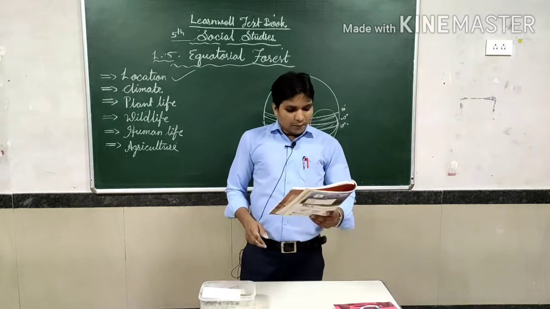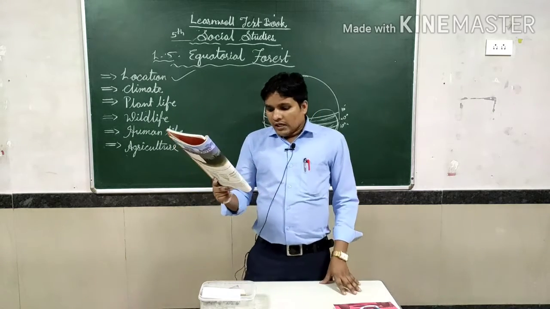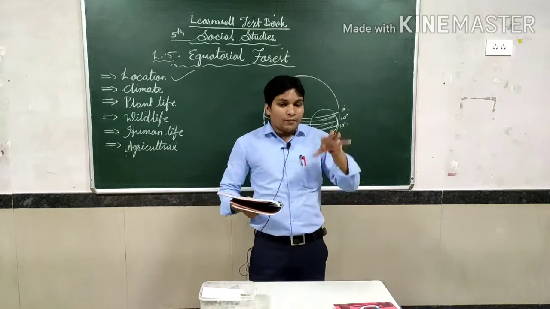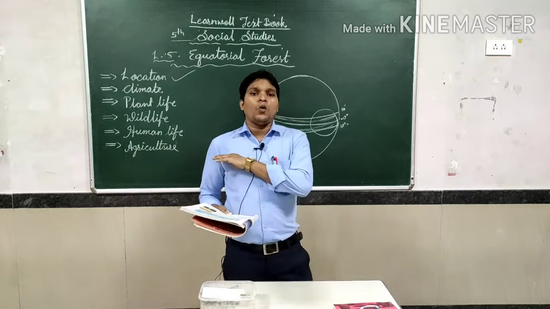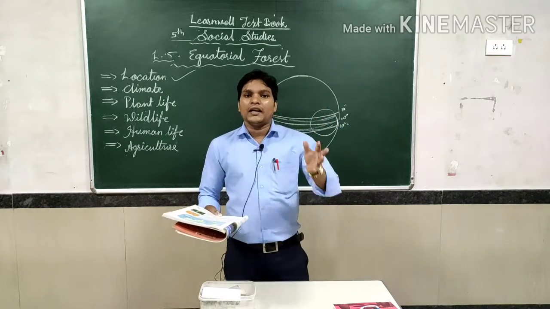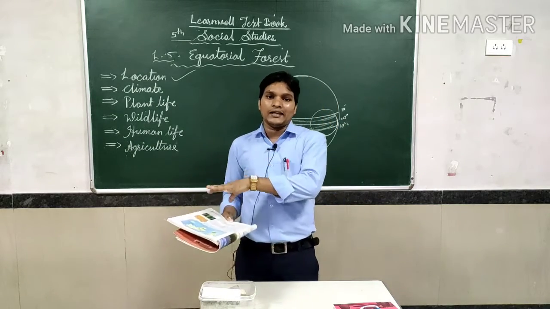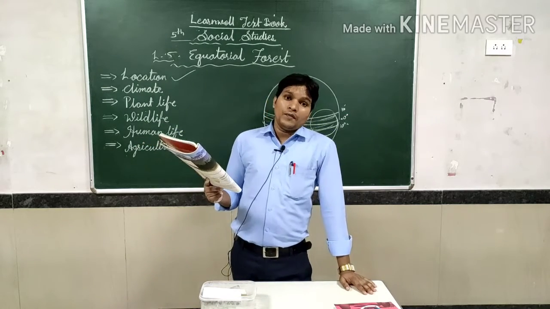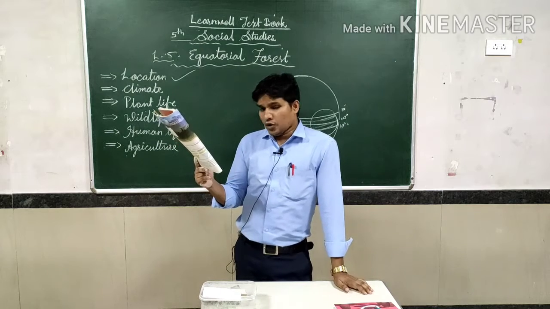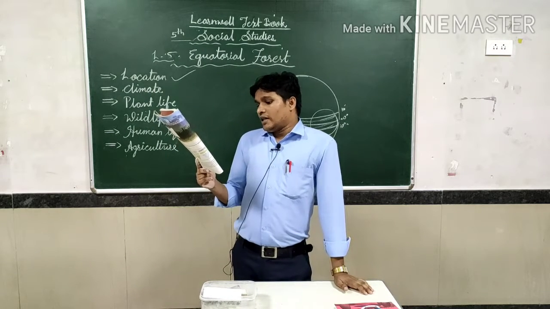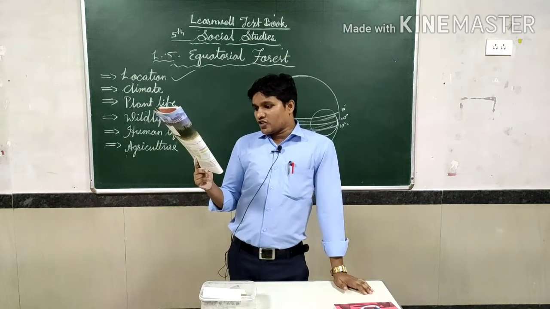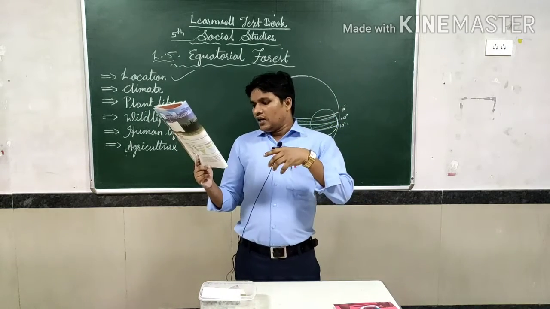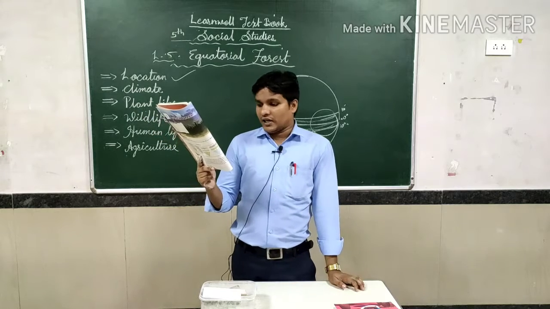It means how the plants live in these regions. Since the region receives rainfall throughout the year. Why? Because in this type of place, every day the rain is occurring and every day the sunlight is occurring. In this way, definitely the plants and everything will thrive. Since these regions have rainfall throughout the year, there is a luxuriant growth of natural vegetation.